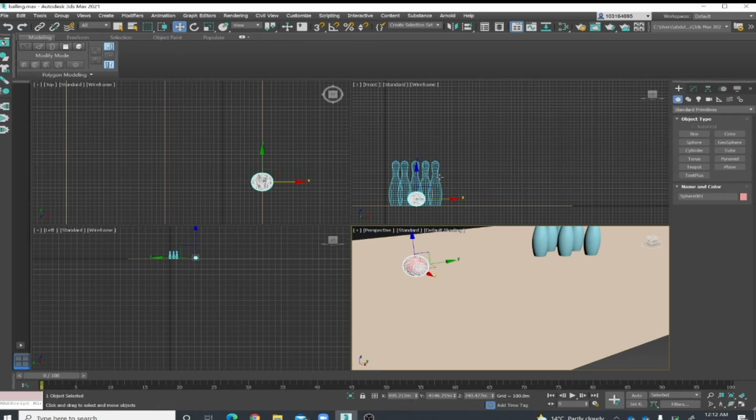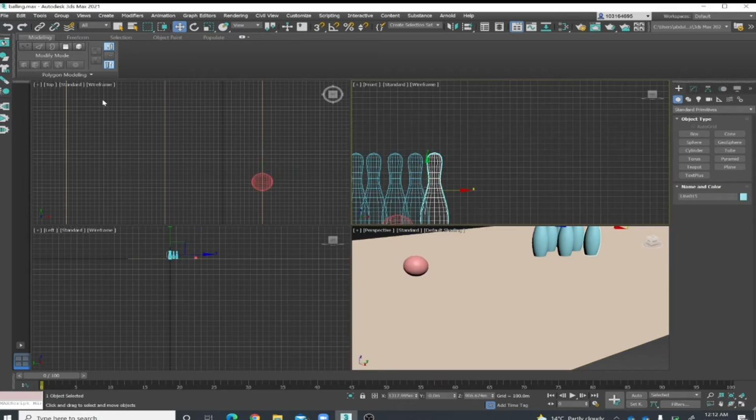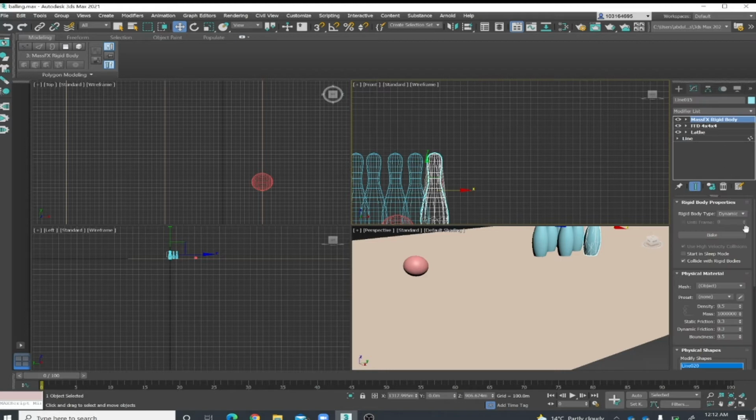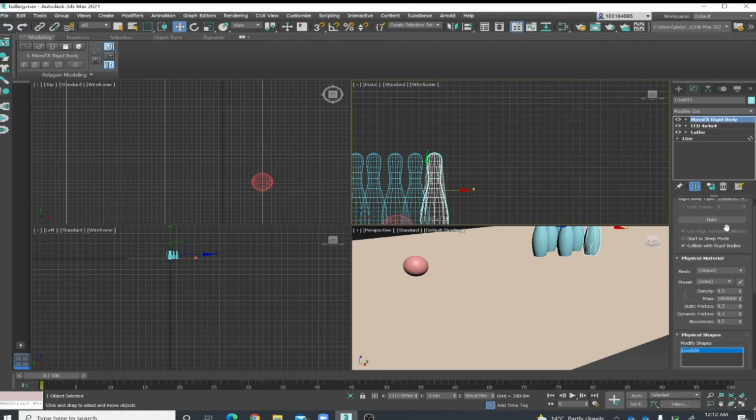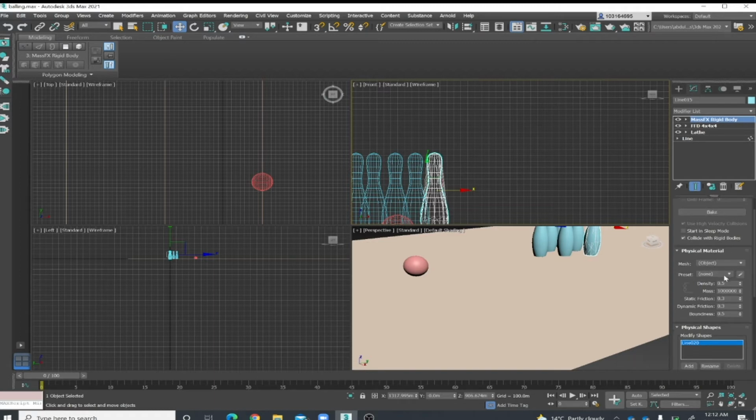And we will go to this and click dynamic, and we will just make sure this is dynamic, and we will change the material to, we will make it on, and we will make this mass 5000,